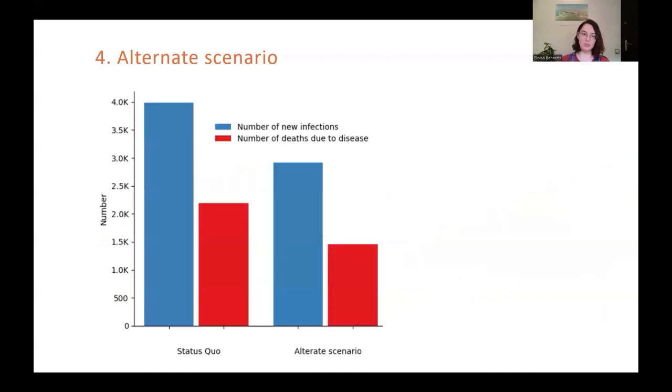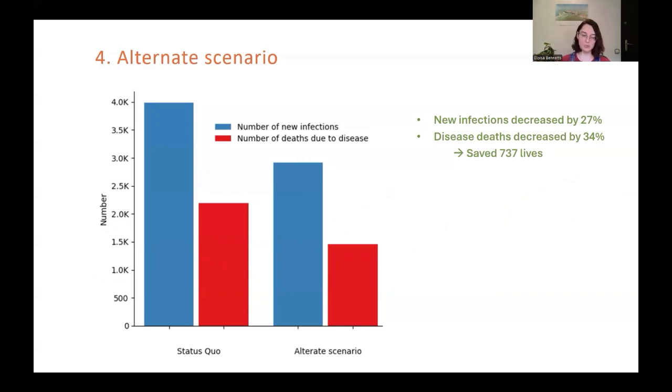Another interesting result that we get from comparing the status quo to this alternate scenario is we can see that the number of infections and number of deaths due to disease has greatly decreased. Specifically, new infections decreased by 27% and disease deaths decreased by 34%. This means that thanks to this new vaccine, we've saved 737 lives.